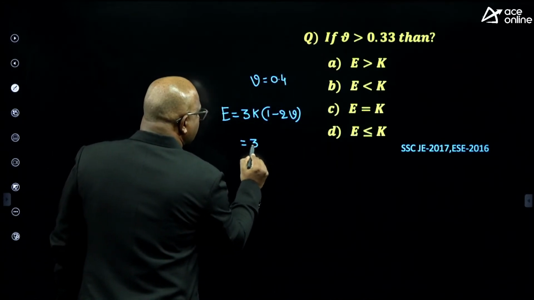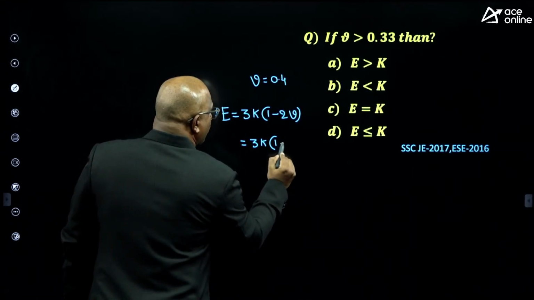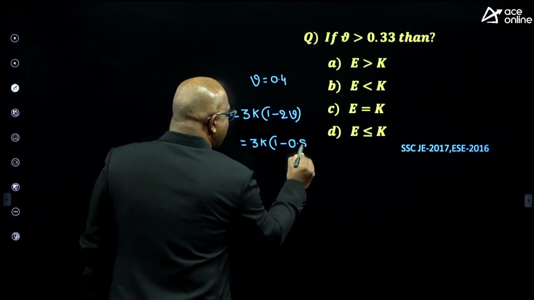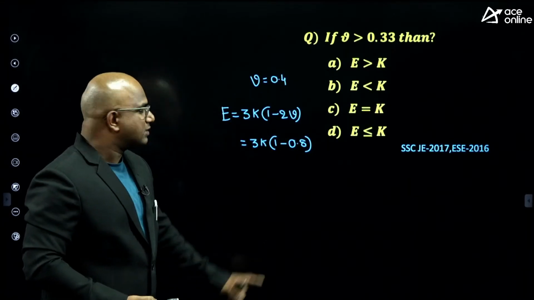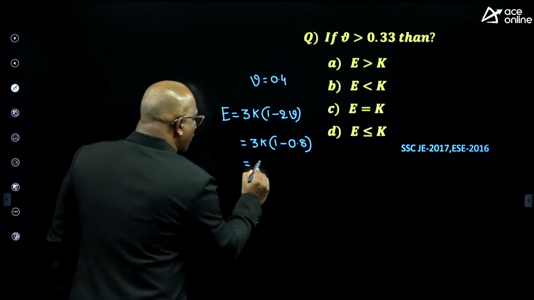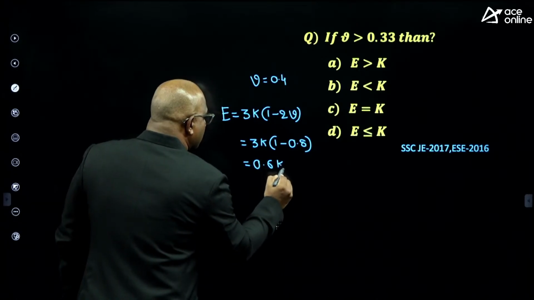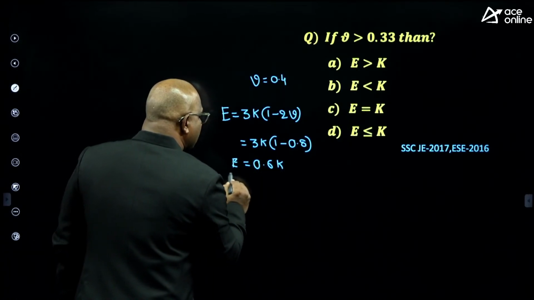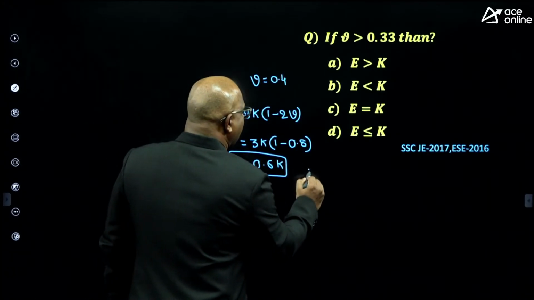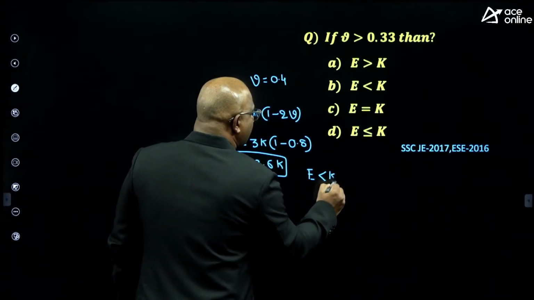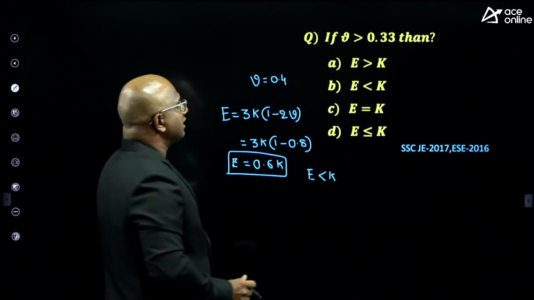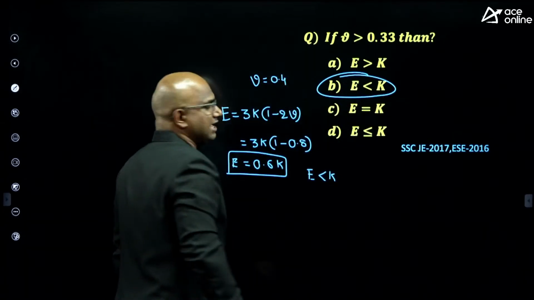How much is coming, guys? 3K into (1 minus 2 into 0.4). 1 minus 0.8 will be coming, so 0.2. 3 into 0.2 is 0.6 times K. So E is 0.6 times K, which means E is less than K. Just by seeing, I can't say; you should know the relation, guys. E is less than K.